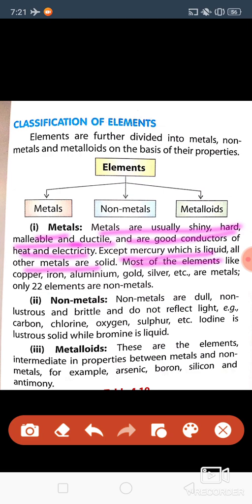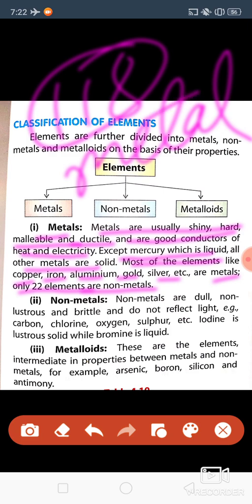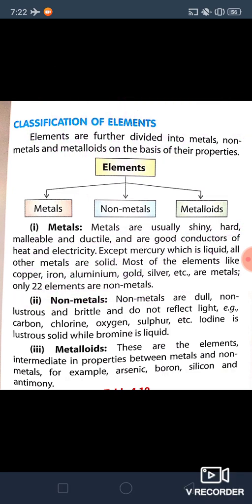Most of the elements like copper, iron, aluminum, gold, silver, etc. are metals, and only 22 elements are non-metals. So first of all, we'll have to see what is metal.